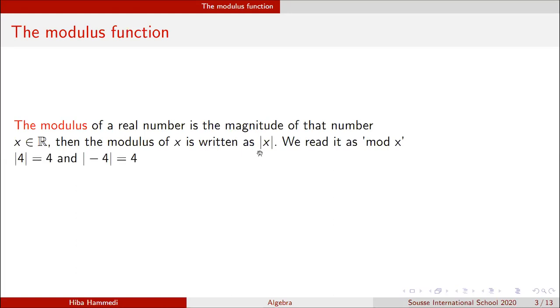For example, if I say mod 4, it means I need to get the positive value of 4. 4 is a positive number, so mod 4 is equal to 4. And if I say what is the mod of negative 4, I just kick that negative sign away, and the mod of negative 4 is 4. So I just need to write it like that.